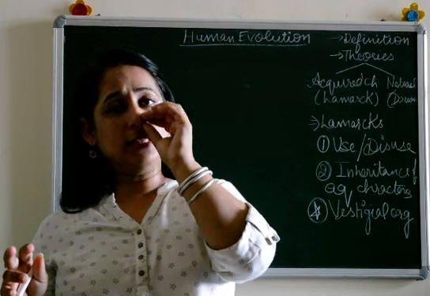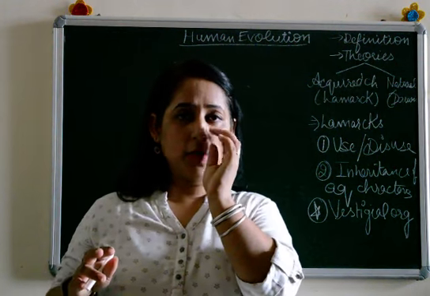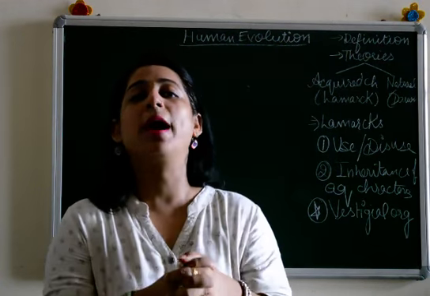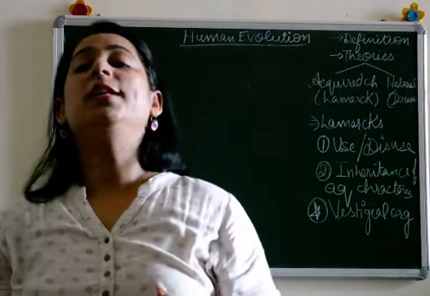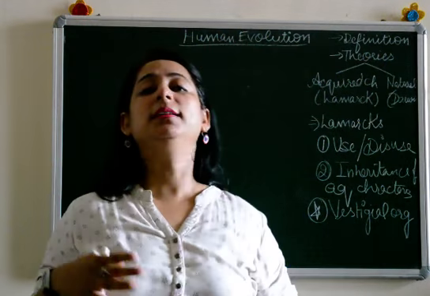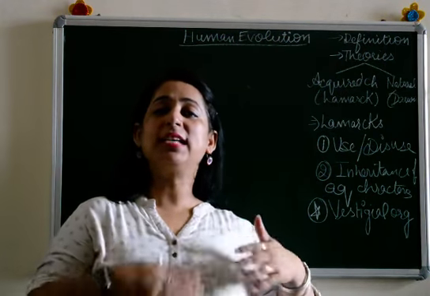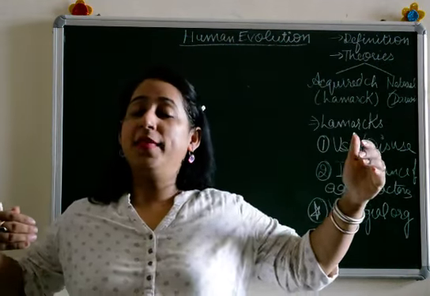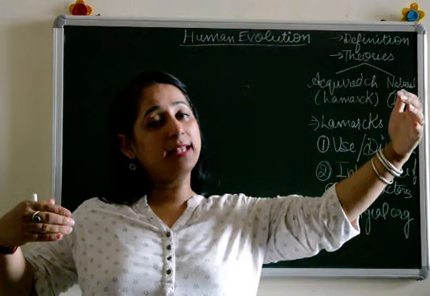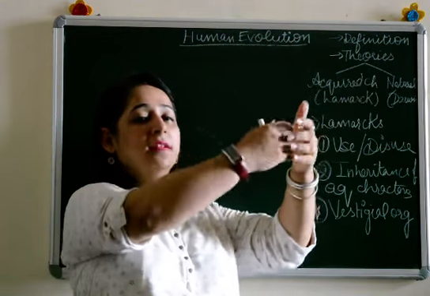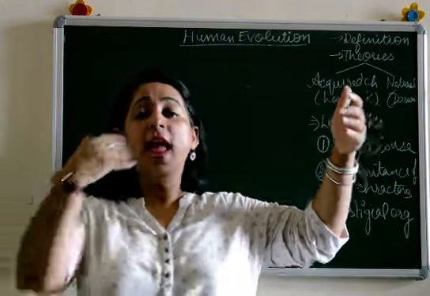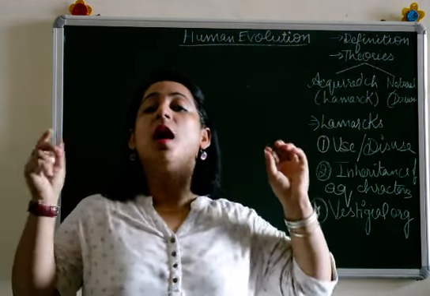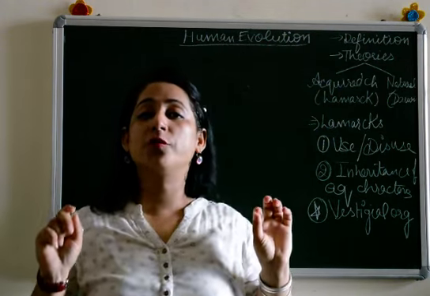Now, to explain his theory, he gave different facts. First of all, his basic concept of inheritance of acquired characters was based on the study of fossils. He studied multiple fossils. When he started studying the fossils, he started making a chain: this was the organism which was there in the past, and then he found another fossil. When he tried to link those fossils, he could make out a certain change in the body structure of the organism.